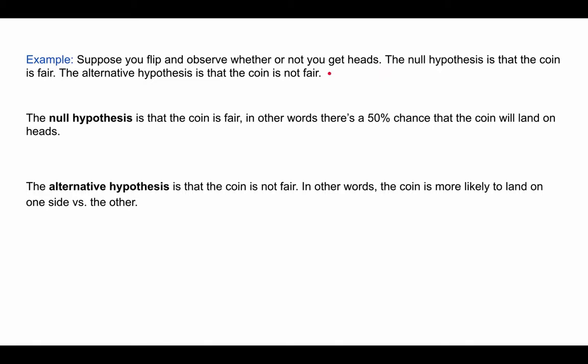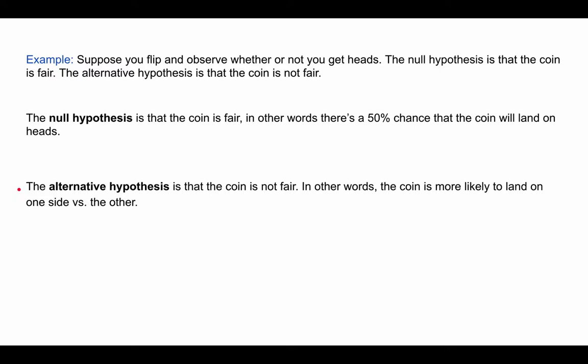So our null hypothesis in this case is that you flip the coin and it's fair. In other words, there's a 50% chance that the coin will land on heads. That's sort of like the norm if you have a fair coin. The alternative hypothesis is the coin is not fair. In other words, the coin is more likely to land on one side versus the other. So it's not a 50-50 chance that it lands on heads versus tails.